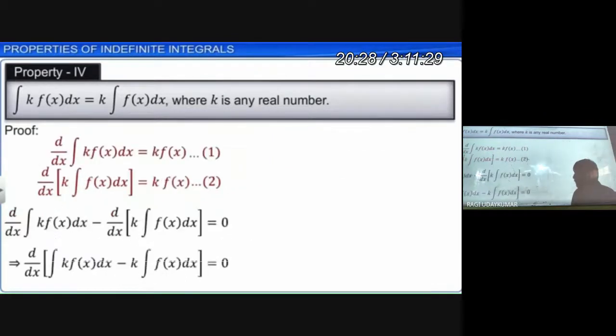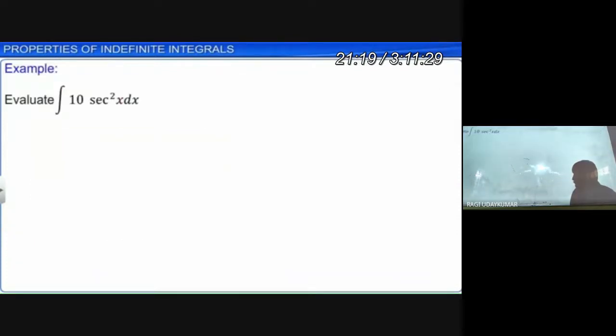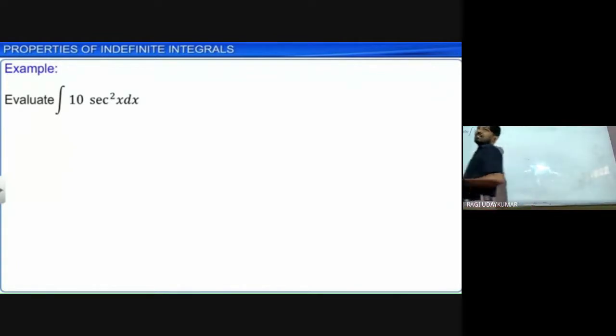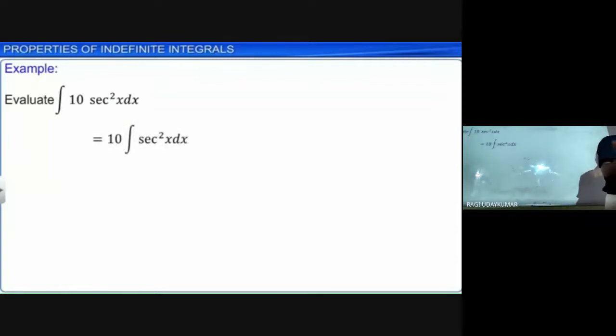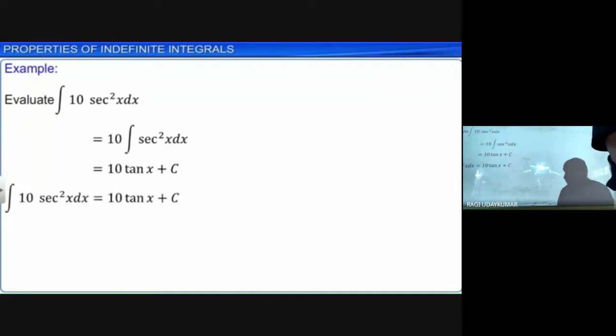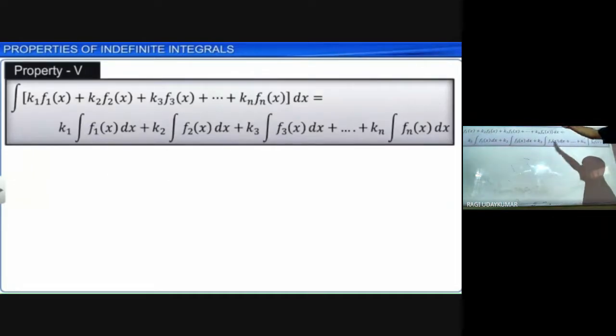See the example. Integration of 10 into secant square x dx. Then bring it outside. That is nothing but 10 into integration of secant square x dx. Do you understand? There is nothing in it. Already you know that, but you need to know the property clearly. Otherwise, if you don't know the property, then you cannot say it clearly. Okay. Next. Like that, so many constants are there. Constants and sum of the functions.